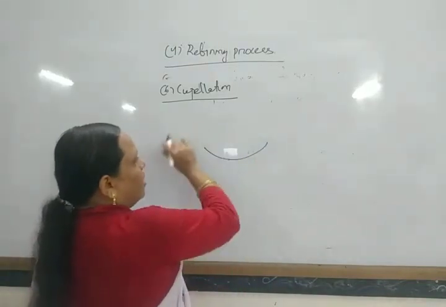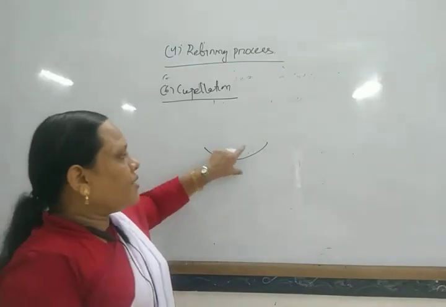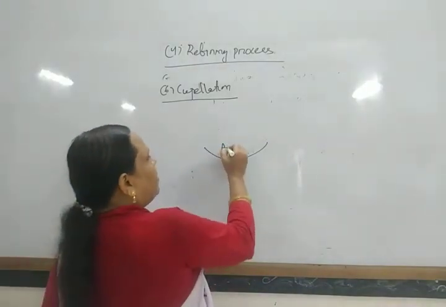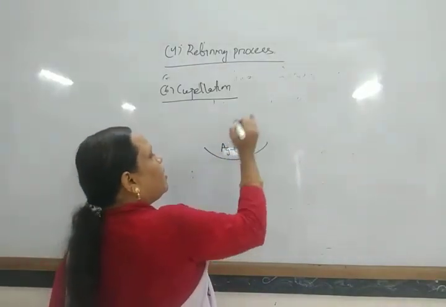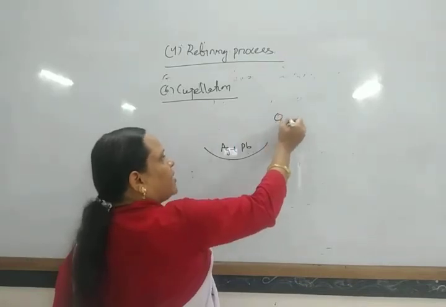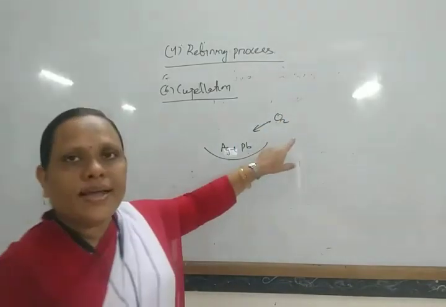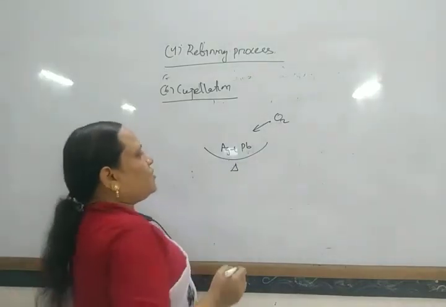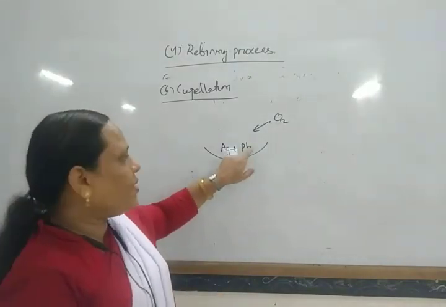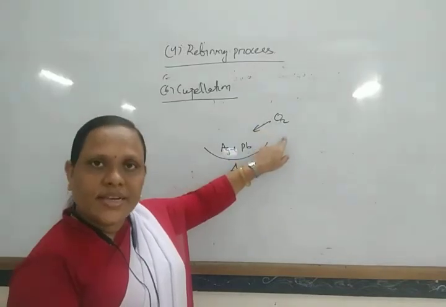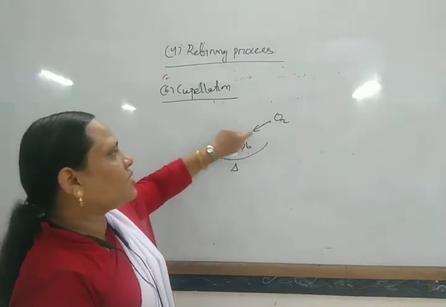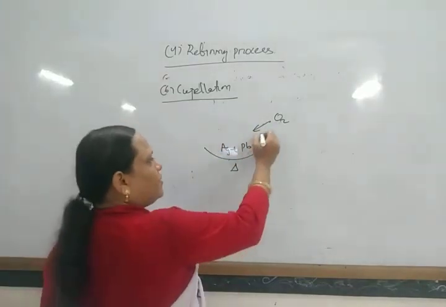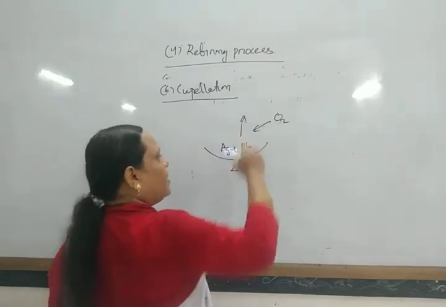Suppose it contains silver and lead, and air is blown through it when it is heated. The lead is converted into lead oxide, which is converted into gaseous form, and that can be removed.